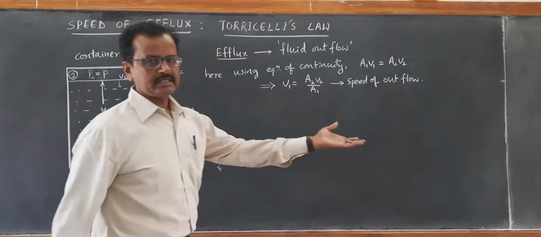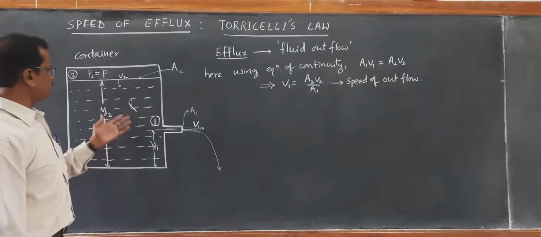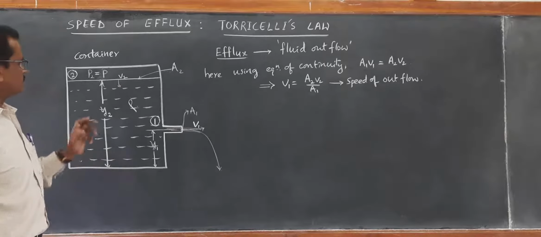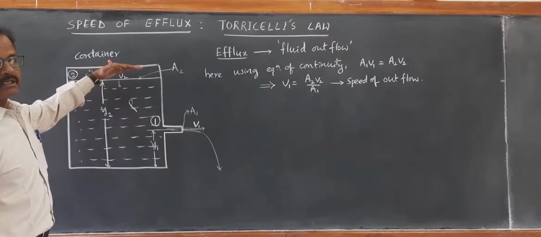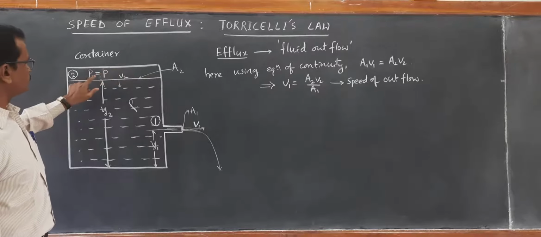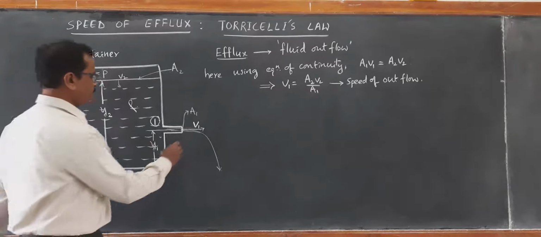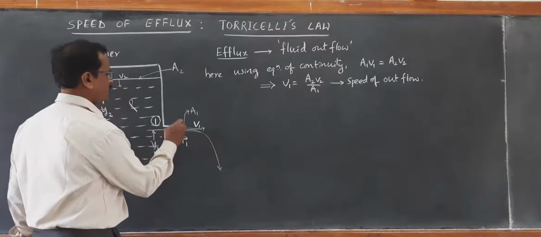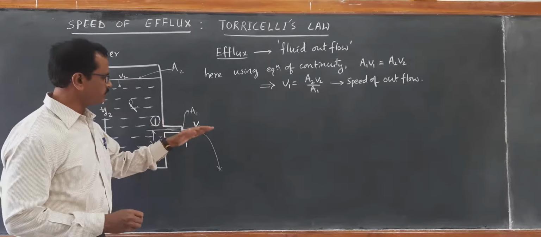Now this can be measured with the help of the pressure differences. Let P be the pressure on top of the liquid surface, which is taken as P2, and P1 be the pressure at the small opening, where the fluid flows out,